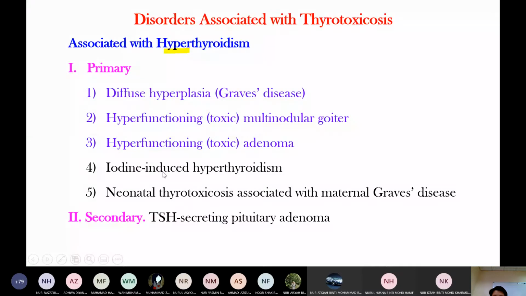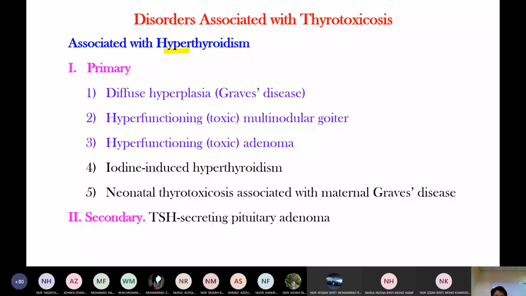Okay, and then iodine-induced hyperthyroidism. This one is easy. Neonatal thyrotoxicosis is associated with maternal Graves disease, meaning the mother has Graves disease. The mother has increased thyroid hormone levels, and this thyroid hormone crosses the placenta and reaches the baby. The newborn then has increased thyroid hormone level, high T3 and T4, thyrotoxicosis.